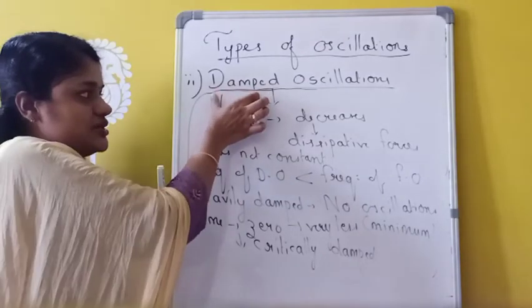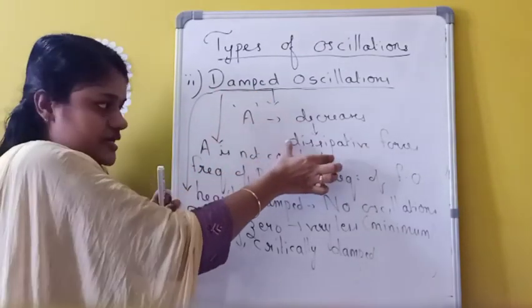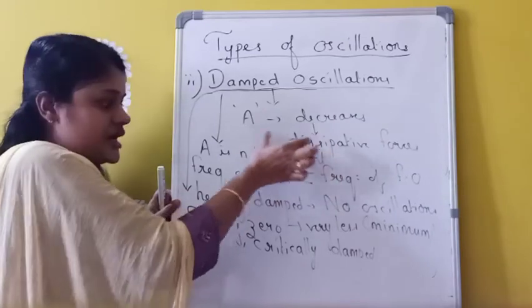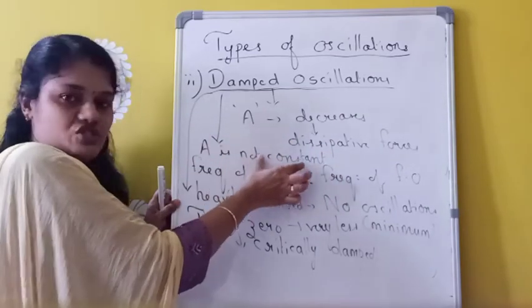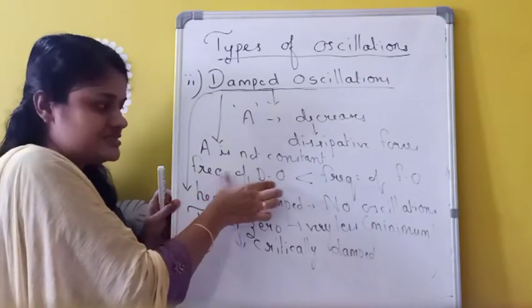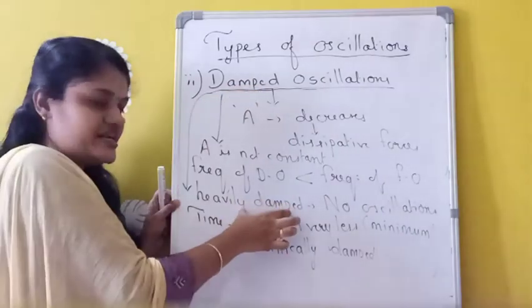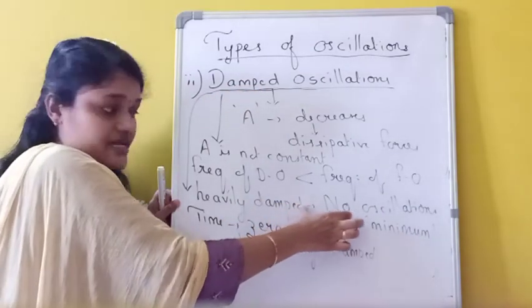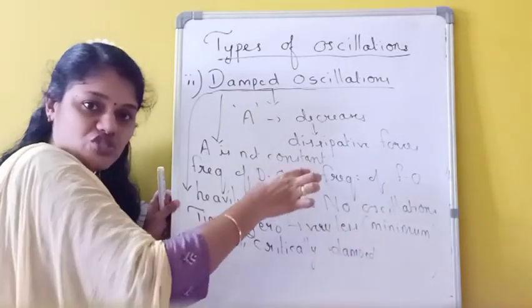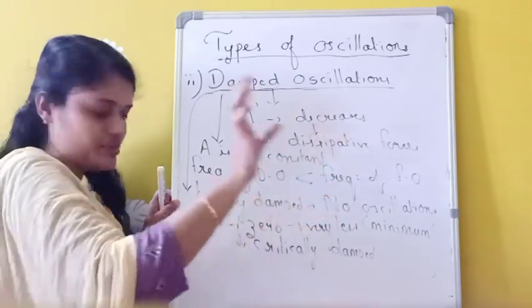So the first one I told you was damped oscillations. Here the amplitude is gradually decreasing with time due to some dissipative forces, and the amplitude is not constant like in free oscillation, and the frequency of damped oscillation is slightly less than the frequency of free oscillation. And if the system is heavily damped, there may not be any oscillation, and the system gradually returns to the equilibrium condition. Okay.